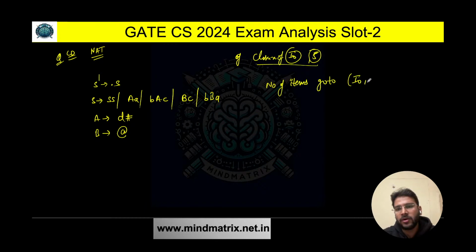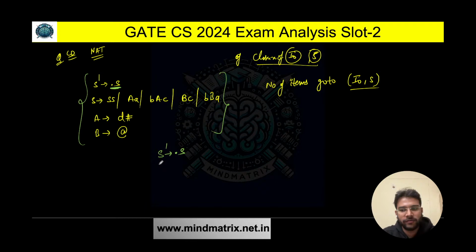Goto(I0, S). It is a very simple question. Let's see how to solve it. So we have this, right? Consider this when we have a dot on S. Basically, whatever is derived by S, we are going to write here. So carefully see here. We have this dot S.